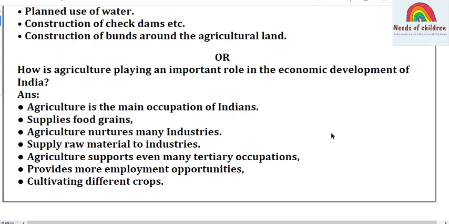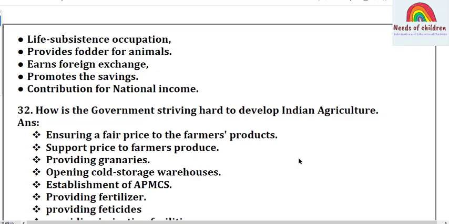Agriculture is the main occupation of Indians and supplies food grains. Agriculture nurtures many industries and supplies raw materials to industries. Agriculture supports many allied occupations, provides more employment opportunities, cultivation of different crops, a subsistence occupation, provides fodder for animals, earns foreign exchange, promotes savings, and contributes to national income.